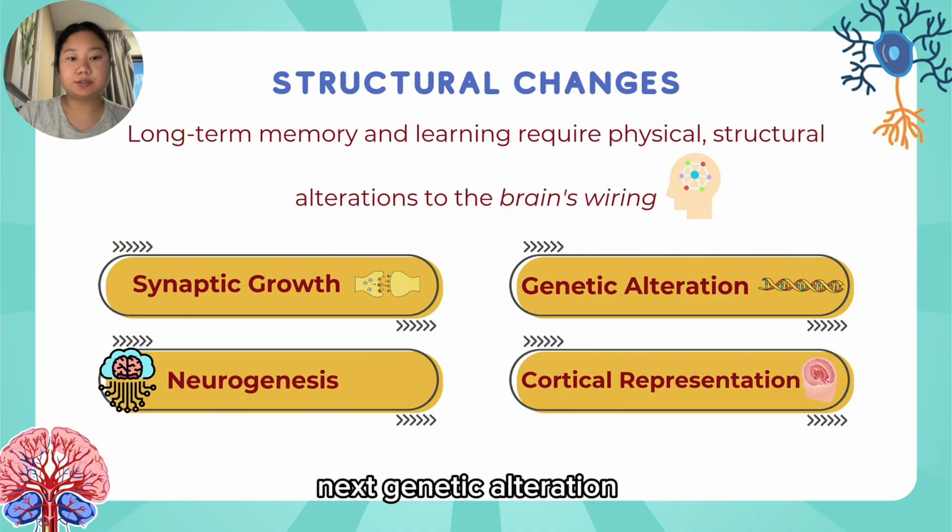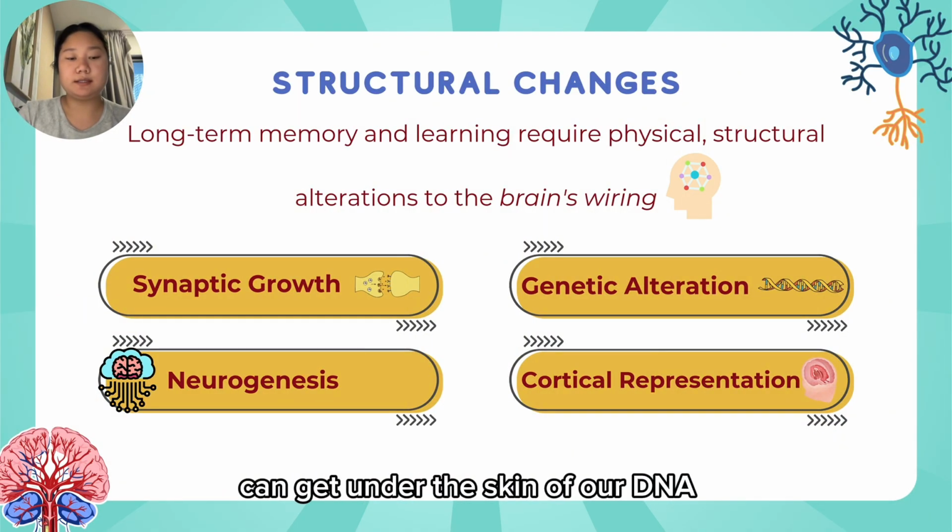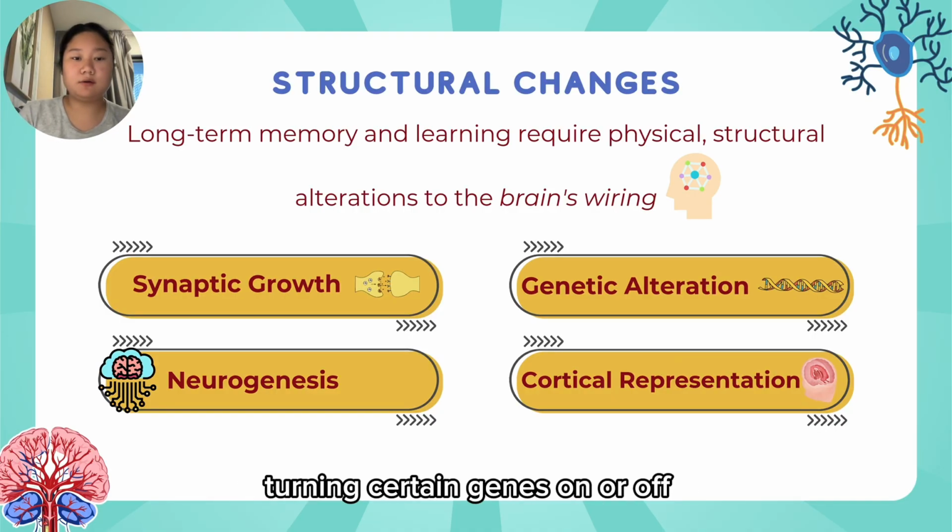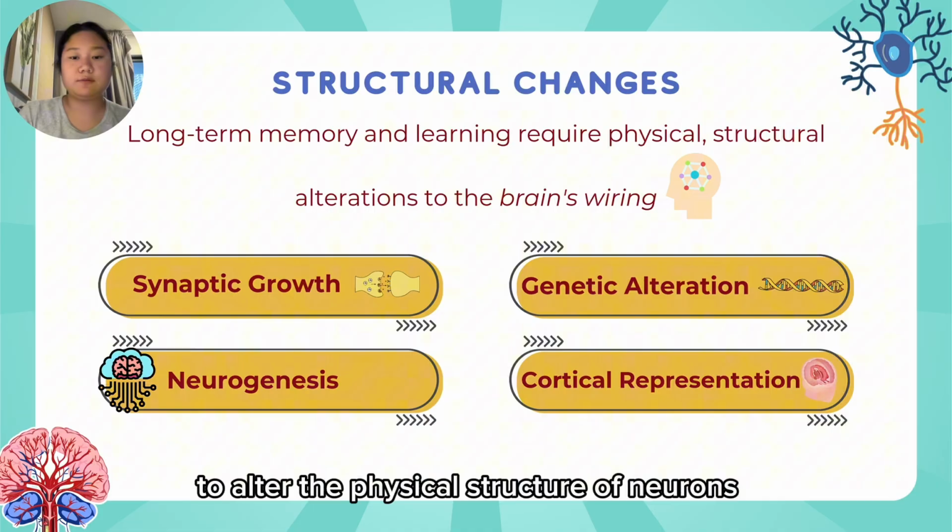Next, genetic alteration. Significant mental activities such as intense imagination can get under the skin of our DNA, turning certain genes on or off to alter the physical structure of neurons.